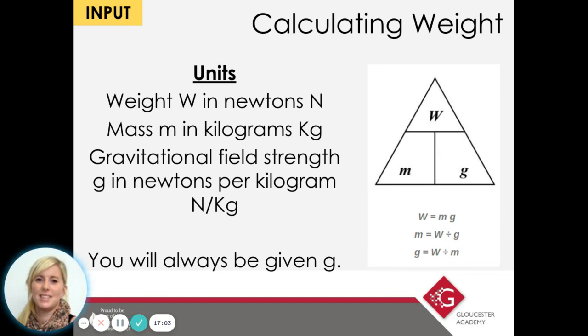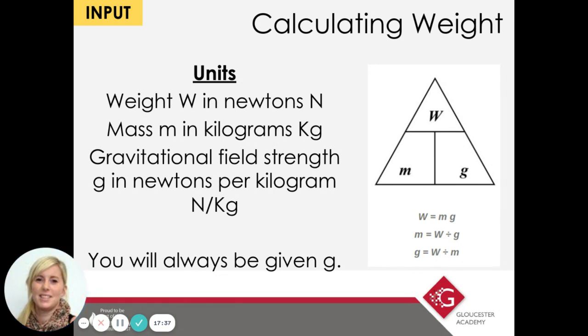Now, if you were ever given the mass in grams in a question, you would have to do a conversion. Remember, in 1 kilogram there are 1,000 grams. Gravitational field strength is a combination of those two units, if you notice. So it's newtons per kilogram. And you'll always be given that. For example, on Earth, we say there's a gravitational field strength of 9.8, or sometimes it's rounded up to 10, but the question will give you that. You don't have to remember that.